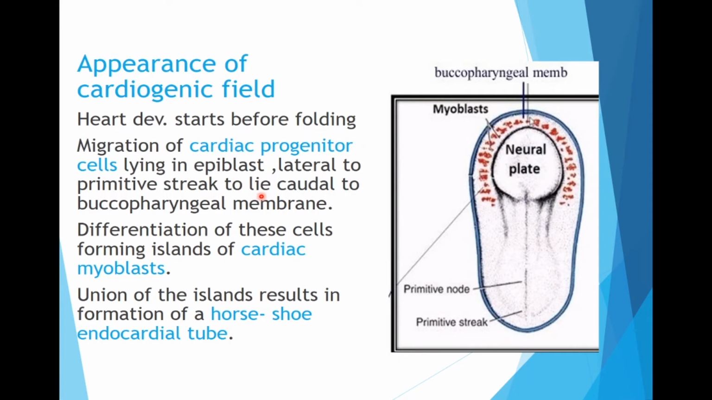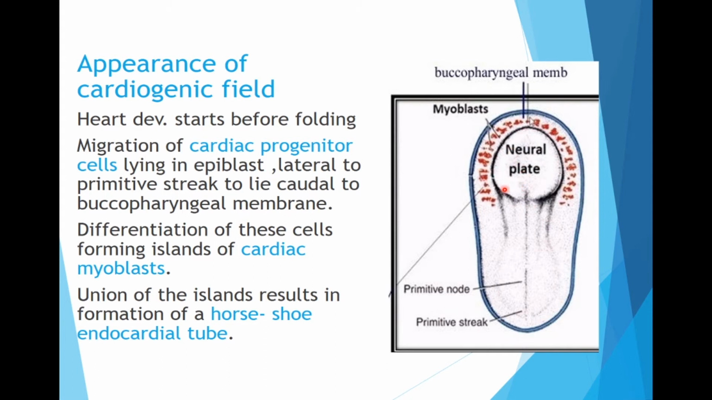So the cardiogenic field, how it appears. Actually what happens is, the vascular system appears in the middle of the 3rd week, when the embryo is no longer able to satisfy its nutritional requirements just by diffusion. There are cardiac progenitor cells which are lying in the epiblast, and the neural plate is there. This is the primitive streak from where the cells start migrating towards the cranial end. This is the embryonic disc actually, and the neural plate is over here.